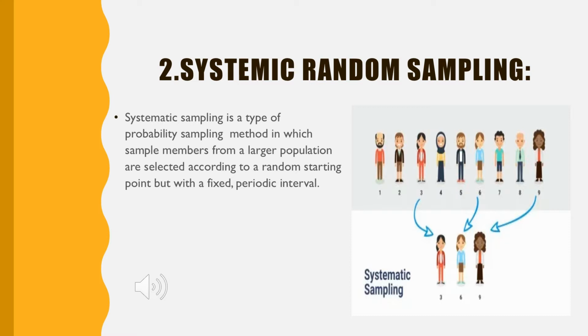We will ask every third person to come for the sample. So anyone can be that particular third person. Randomly, whoever is standing in the line, we pick every third, every second or every fourth person. We are fixing a periodic interval. It may be 2, 3 or 4, but that interval will be fixed. So we call it systematic random sampling.